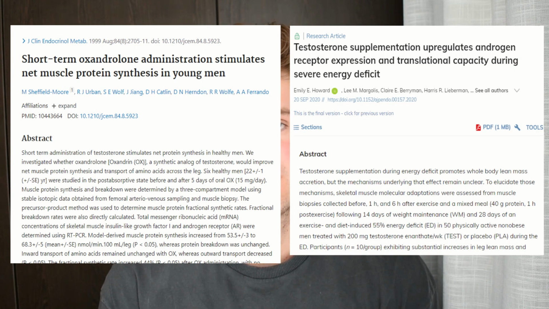However, when we use in vitro studies looking at direct application of testosterone to cultured skeletal muscle tissue, we find that the androgen receptor upregulates. In addition, there are studies that show both testosterone and oxandrolone increase androgen receptor expression. Again, this supports that upregulation as opposed to downregulation occurs more commonly.